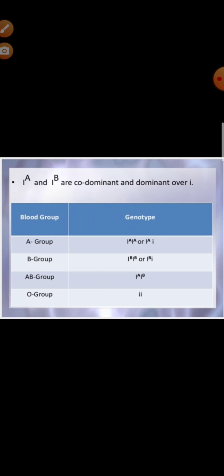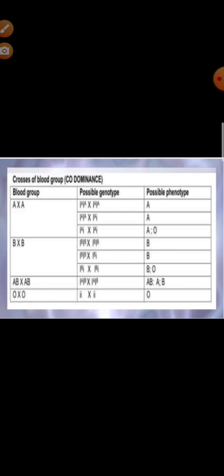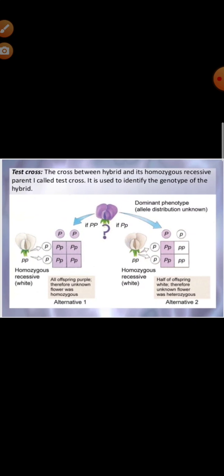What are the causes of this group? Due to the presence of which genotype is A group formed? You can see the blood group is a good example of codominance. Understood? Now we will learn about test cross.